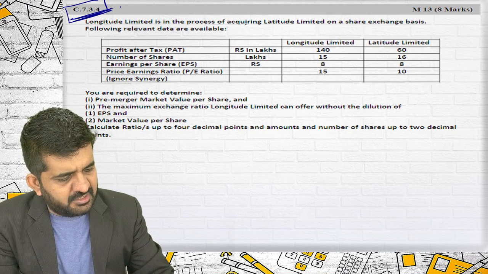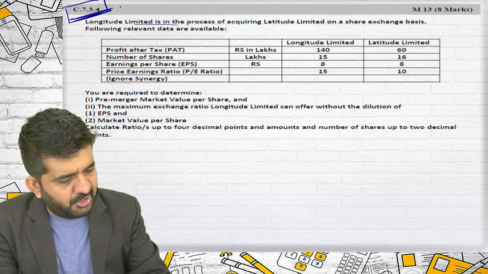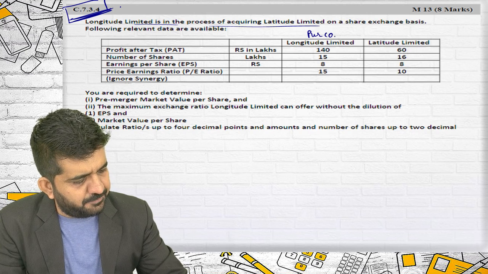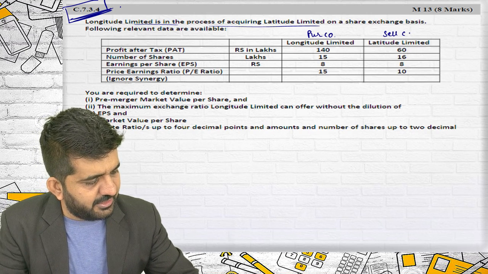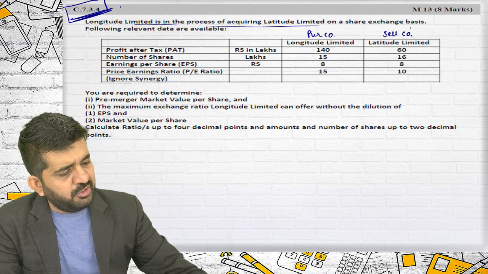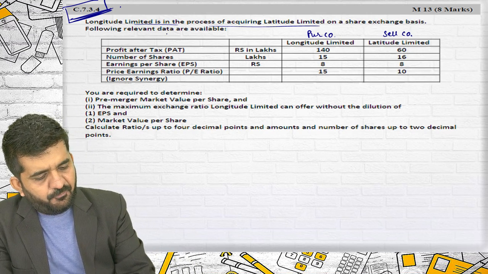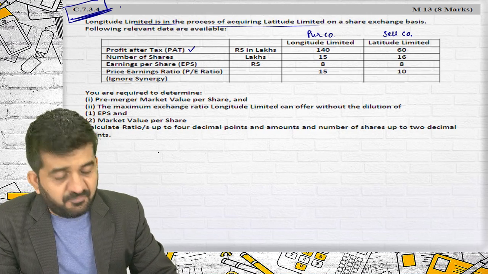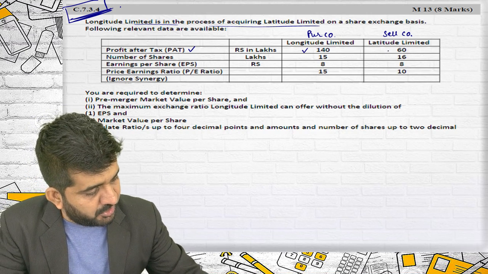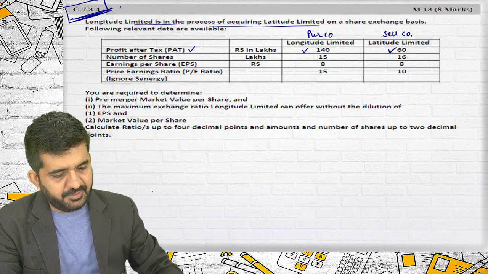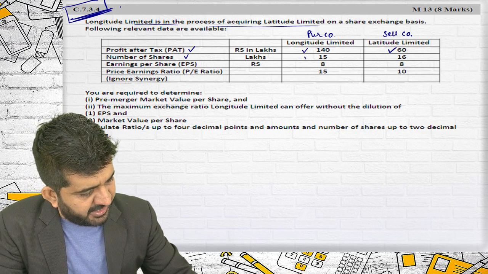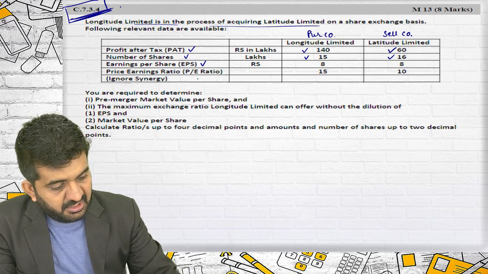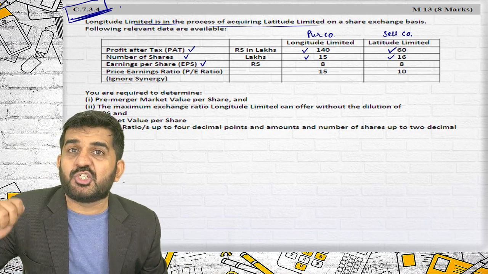Longitude Limited is in the process of acquiring Latitude Limited. Longitude is a purchasing company and Latitude is a selling company. On the share exchange basis, the following relevant data are available. Profit after tax is 140 and 60. Number of shares is 15 and 60. EPS is given, which was not required.